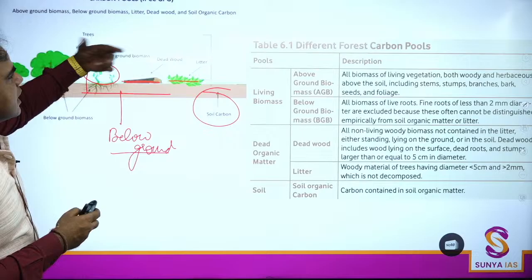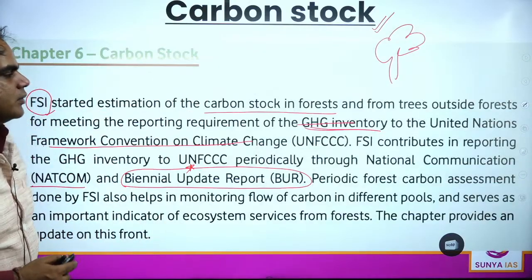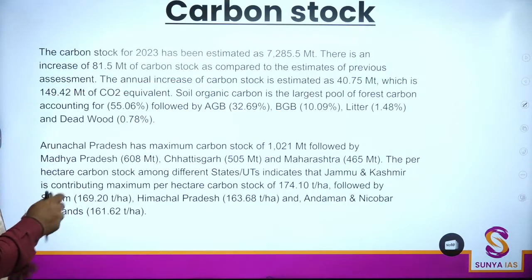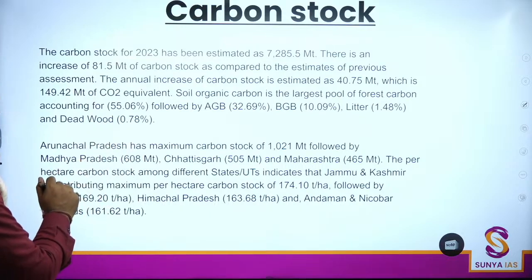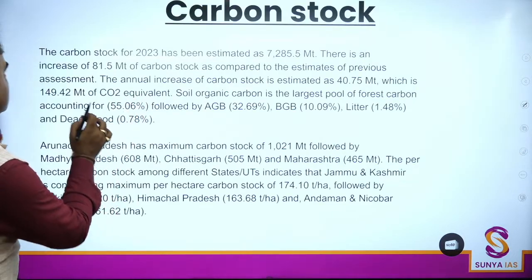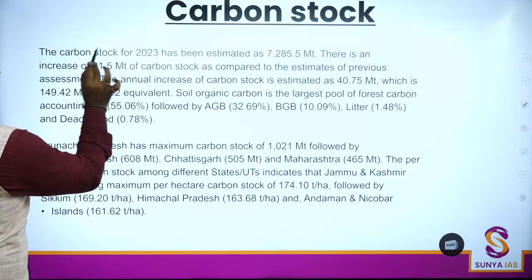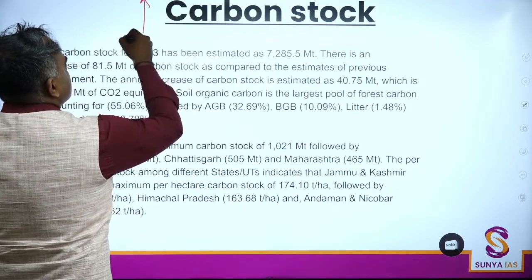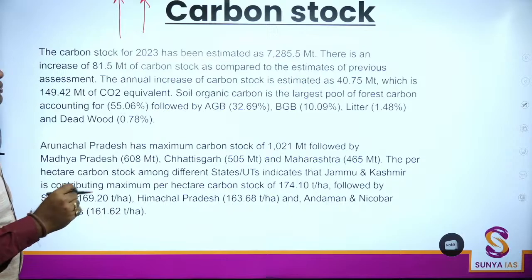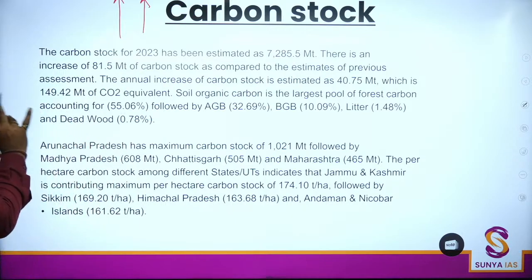So these are also terms used when we talk about carbon stock. Now just see the fact here. The trend in carbon stock is that carbon stock is increasing. First thing. Second thing.